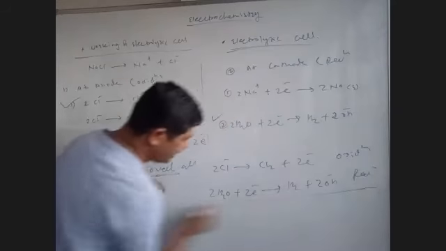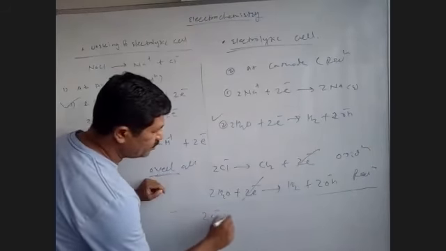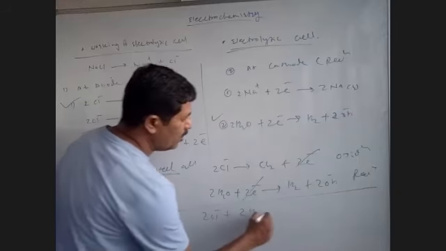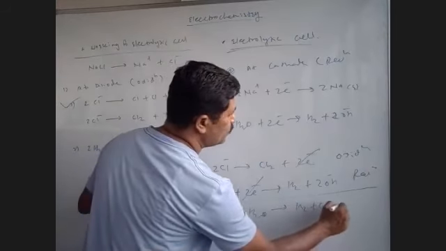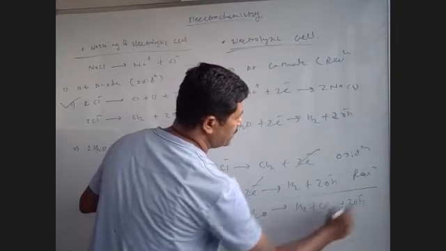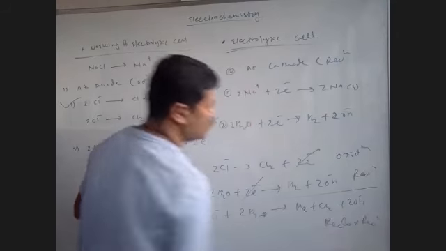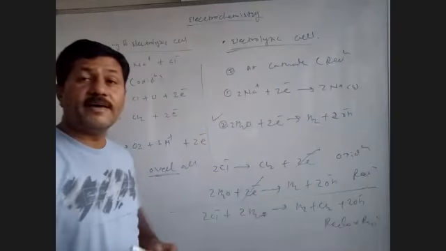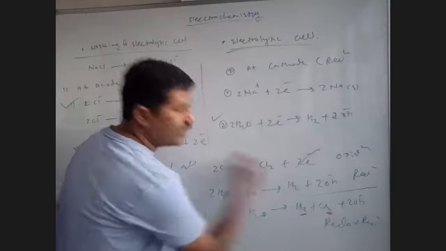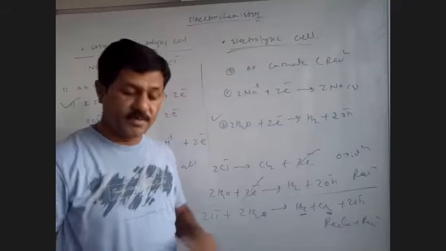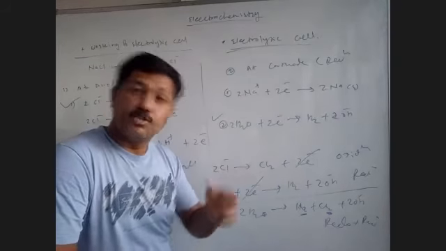The overall reaction: electrons got cancelled. So twice Cl minus plus twice H2O gives you H2 plus Cl2 plus twice OH minus. And this is a redox reaction. तो अब देखिएगा, ये इंपॉर्टेंट है. This is hydrogen and chlorine. Hydrogen and chlorine. इसका मतलब ये है, हम जो फ्यूज्ड NaCl का रिएक्शन करते हैं, जो पहला रिएक्शन किया था,